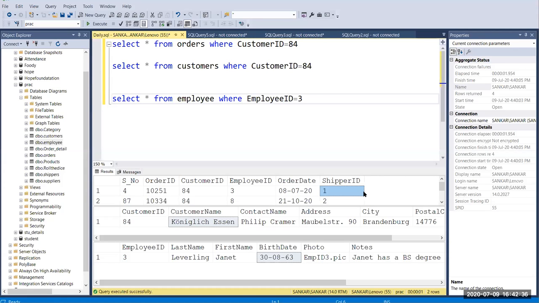If you don't have any common columns, you cannot connect the tables. Okay, it's a simple concept. Here we have customer ID and customer ID, and here also we have employee ID and employee ID, and we can connect the tables. If the employee ID or customer ID is not in orders, we can't connect the table. This is a simple concept, right?